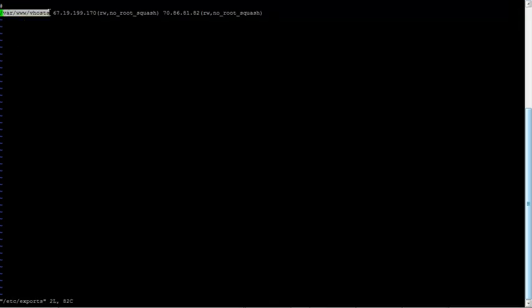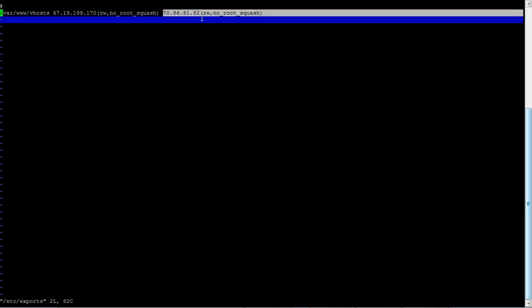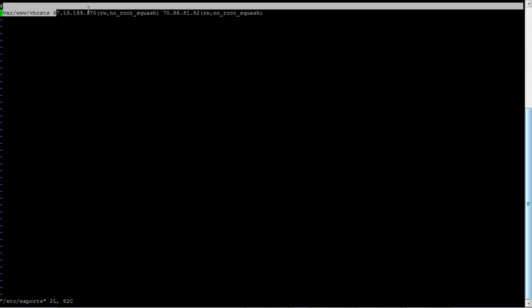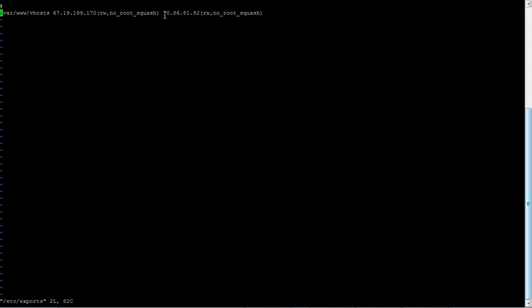Here we have defined /var/www/vhost, and then the IP of the other server. This is the IP of one of our servers, and this is the second box. So it will sync the /var/www/vhost directory first to this IP, and after that to this IP.